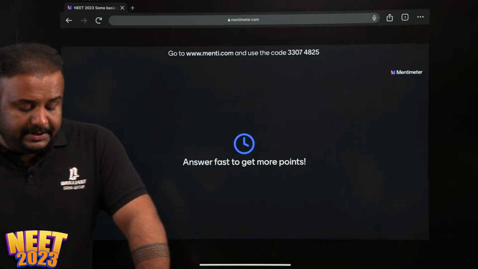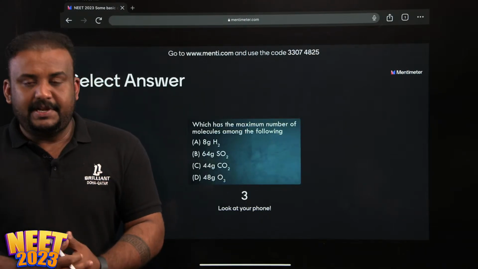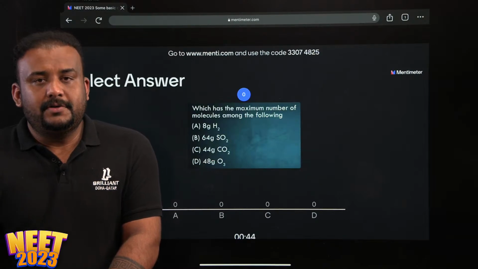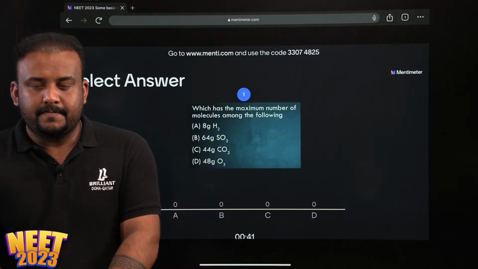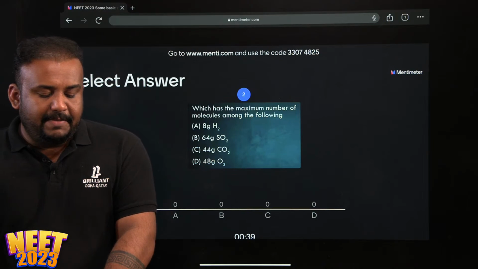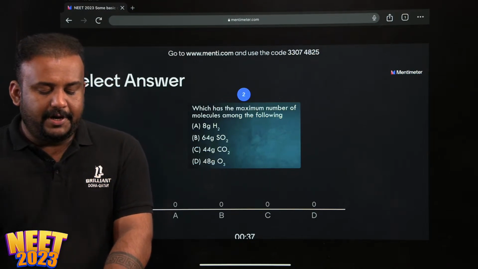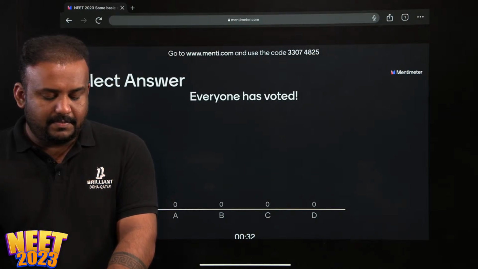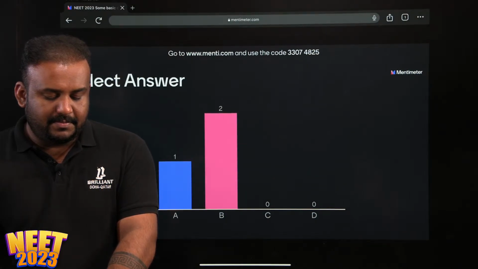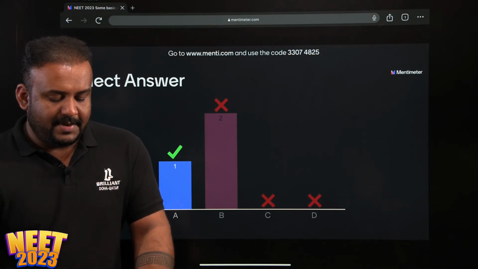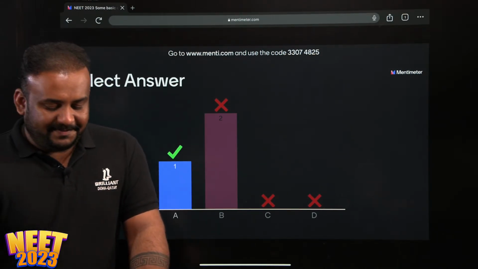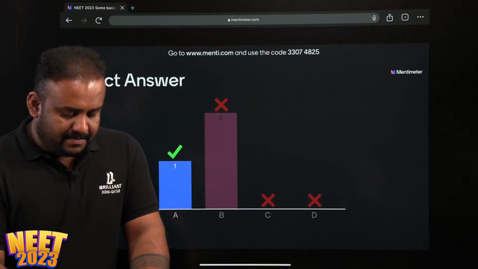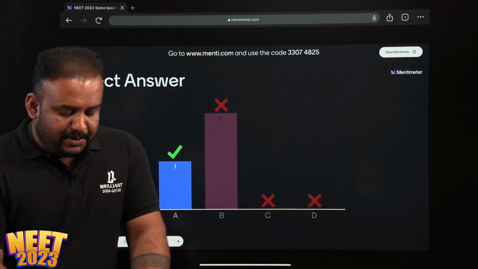Okay, so look into your screen. Question number 1. You can see the same question on your phone. Which has the maximum number of molecules among the following? So that was question number 1. Let's go to the next question.